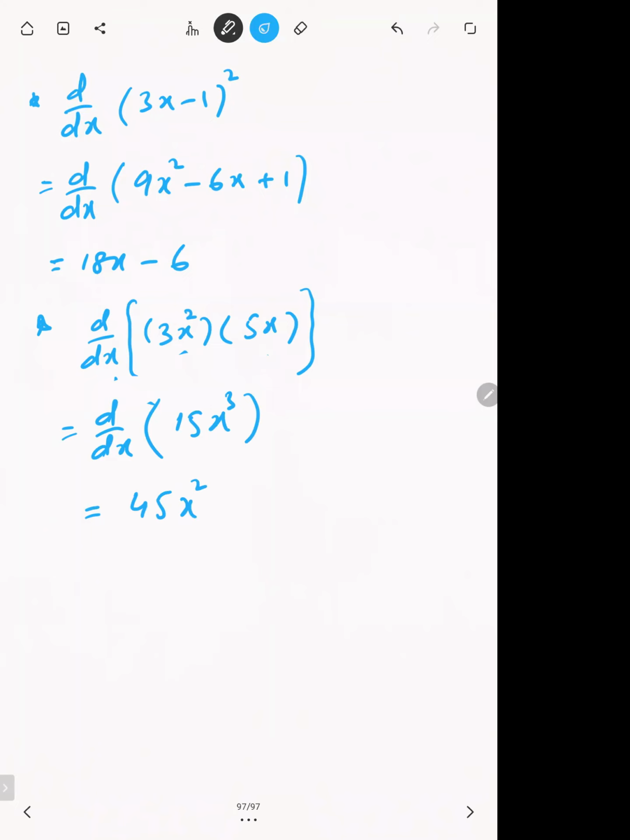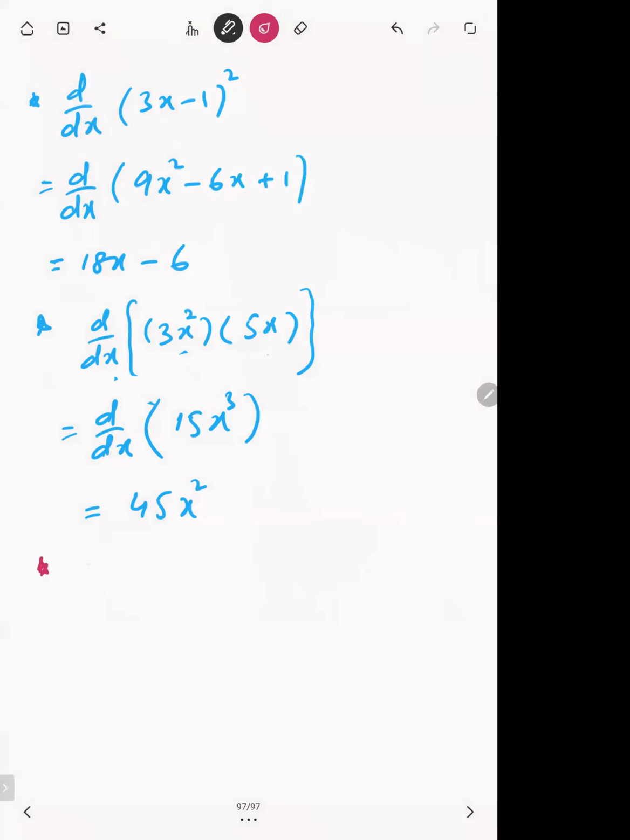There is no rule that if they are multiplying, then differentiate them separately. There is no such rule. For addition and subtraction there is. If they are being added or subtracted, you will differentiate them separately, individually. But this is not possible for multiplication and for division.